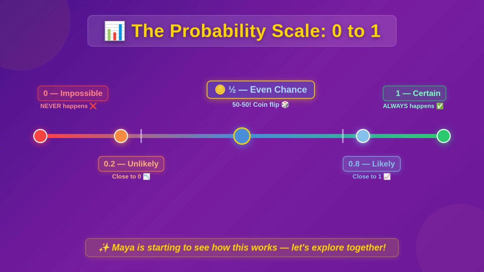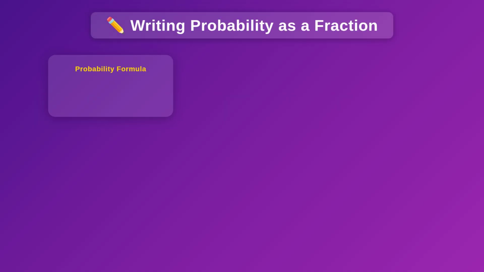Unlikely events are close to 0. Likely events are close to 1. And right in the middle, at 1/2, we have a 50-50 chance, like flipping a fair coin. Maya is starting to see how this works. Let's look at the scale together.